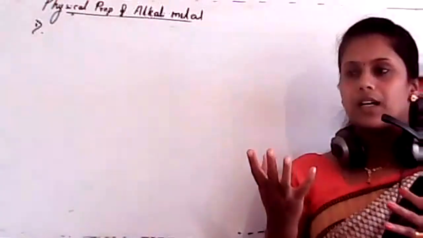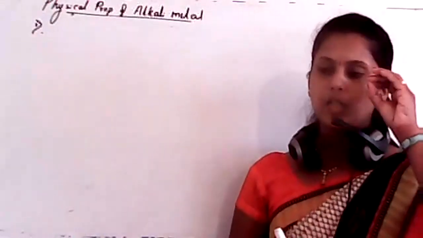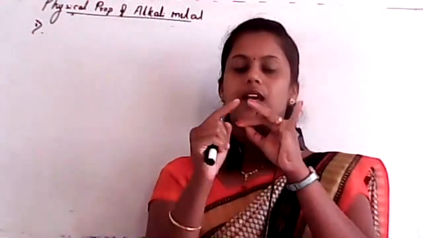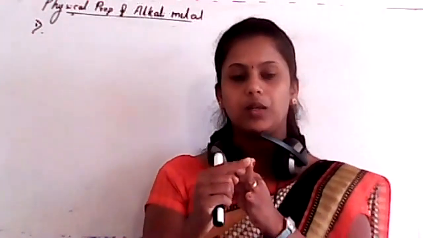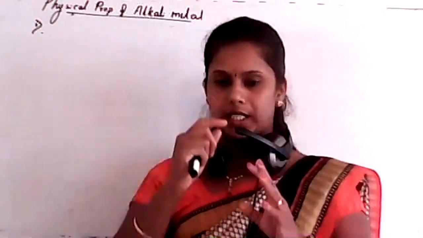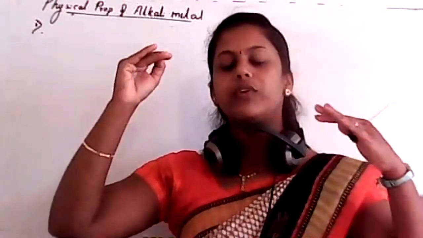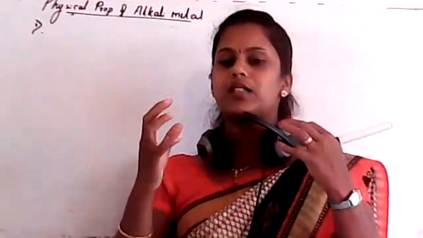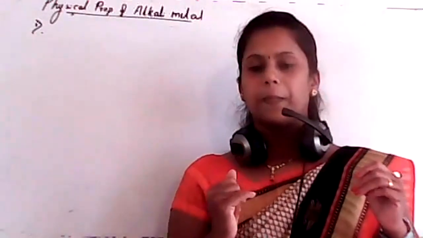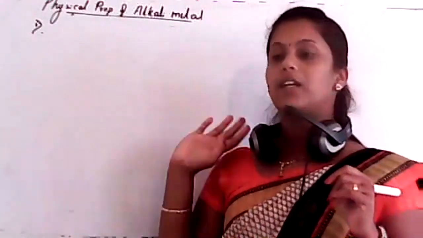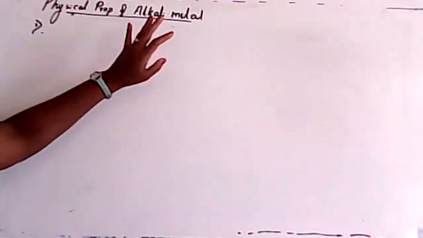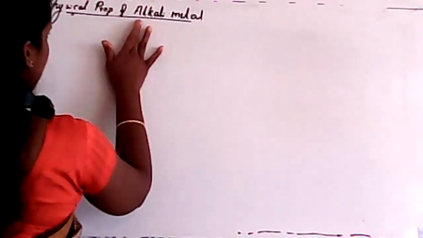Whenever we consider physical properties, you must know about these three things. One is appearance, second is melting point and boiling point, and third is solubility. Clear? In organic chemistry also, if we study physical properties, we study these three concepts. Very important: appearance, melting point and boiling point, and solubility. Here, for alkali metals, we consider the appearance first.